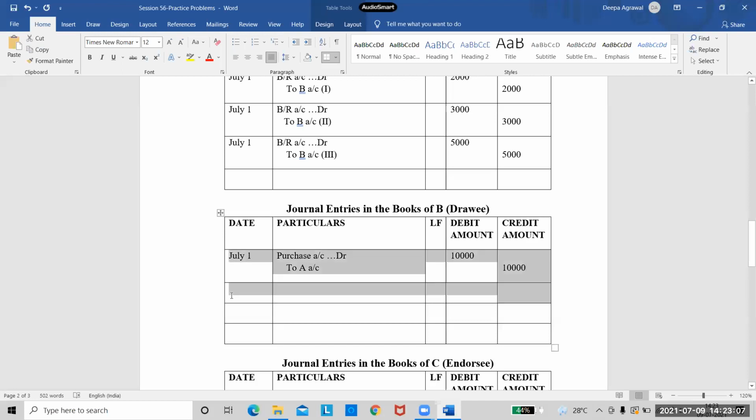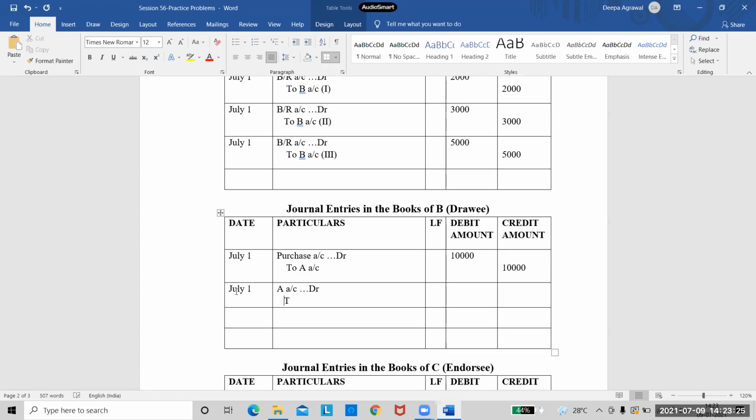Now the next entries will be for accepting the bills. The next entry is for accepting the bills. So we will write the entry as A account debited to bills payable account. Am I correct here? For accepting the bill. Yes. And I'll also mention here it is for the first bill. And the amount for the first bill is 2,000.